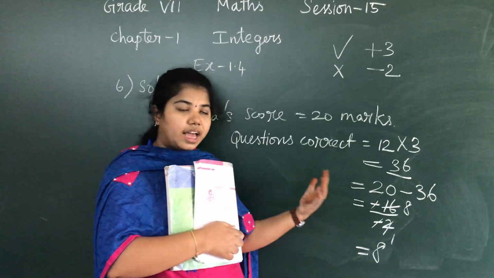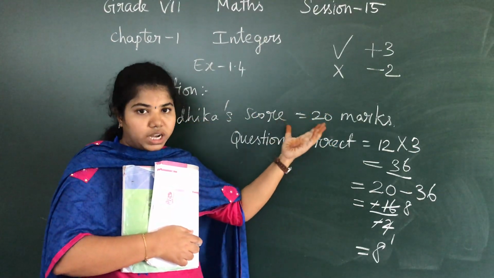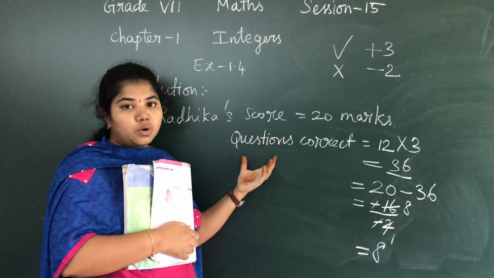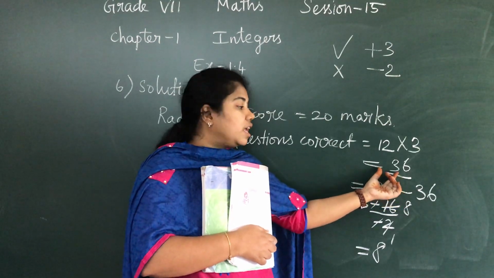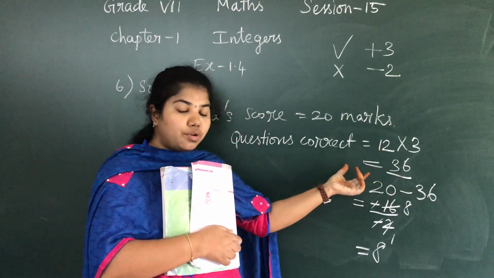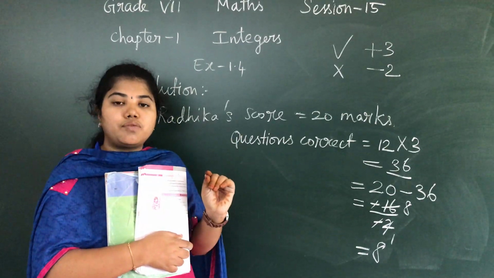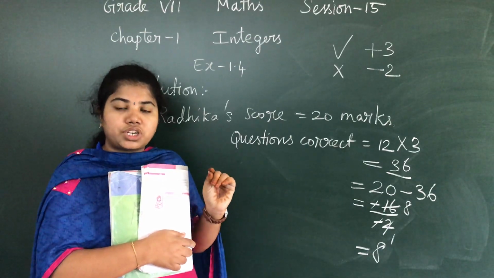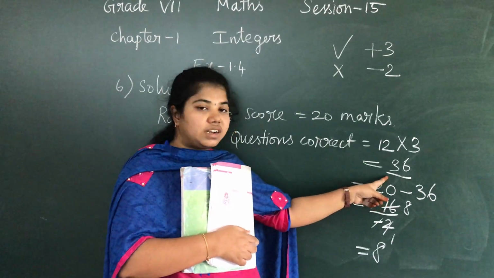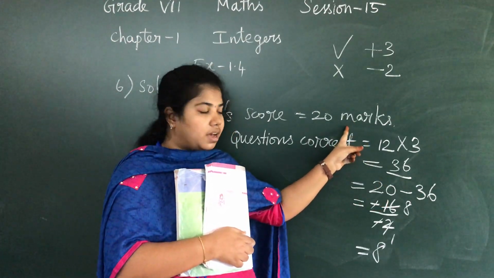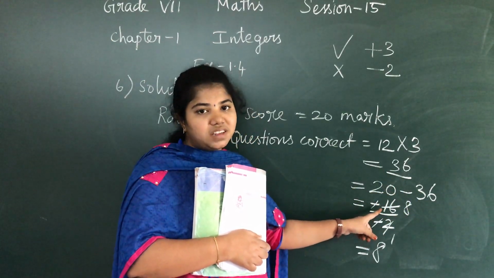Okay, can you understand? Again, I will tell you. Radhika's score was 20 marks. Her actual score is 20 marks, but she has attempted 12 correct questions. So 12 into 3, 36 marks. So if it is 36, then I have to find out how many incorrect questions. I need not find the incorrect question mark. I have to find out incorrect questions. How many incorrect questions did she attempt? So the mark for correct answers secured is 36 marks. Actual mark is 20 marks. So I have subtracted 20 minus 36. So I am getting minus 16.